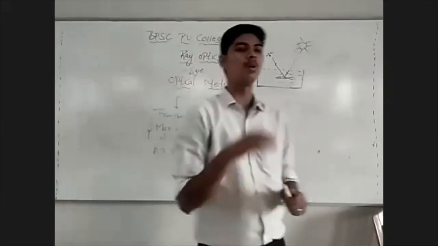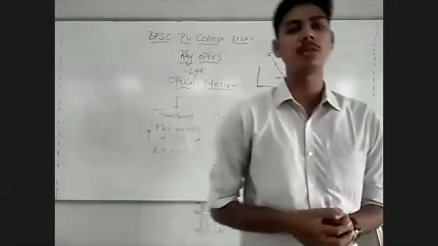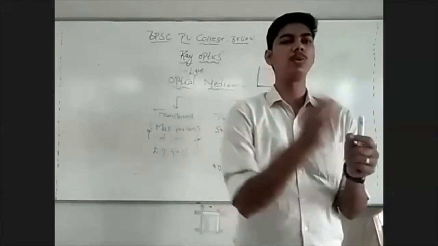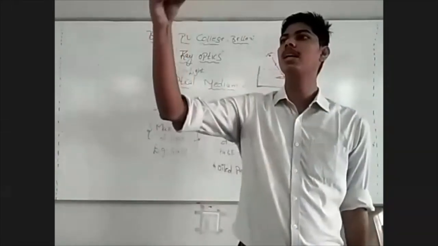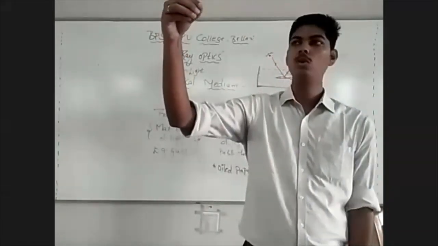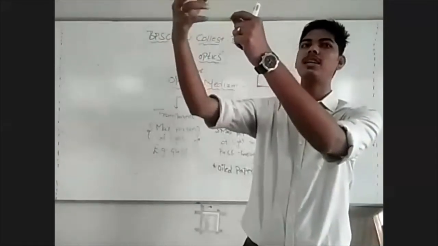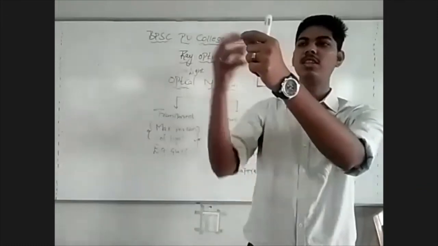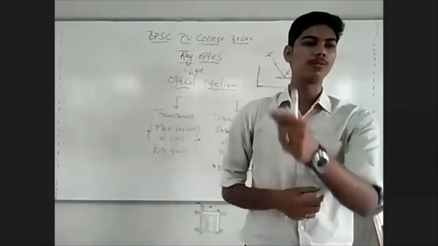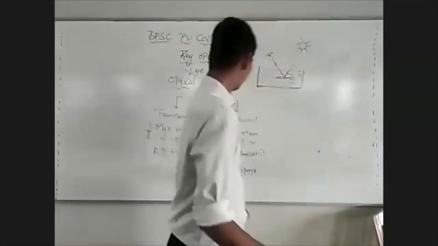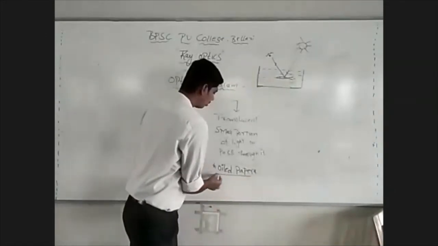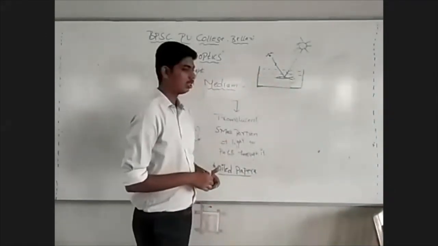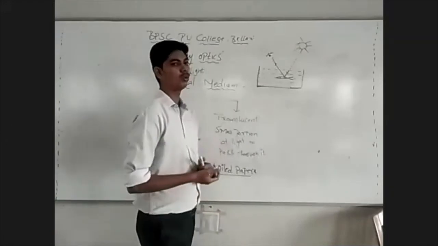Oiled paper allows only a portion of light to pass through it. You take a paper and put some oil on it and hold it against light. You do not receive all the light energy that is incident on the paper on the other side. Instead, you receive a very small portion of the light coming out of the oiled paper. So, we say oiled paper is an example for a translucent media.